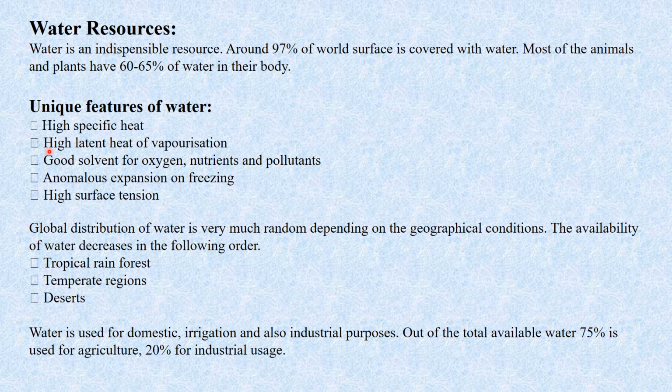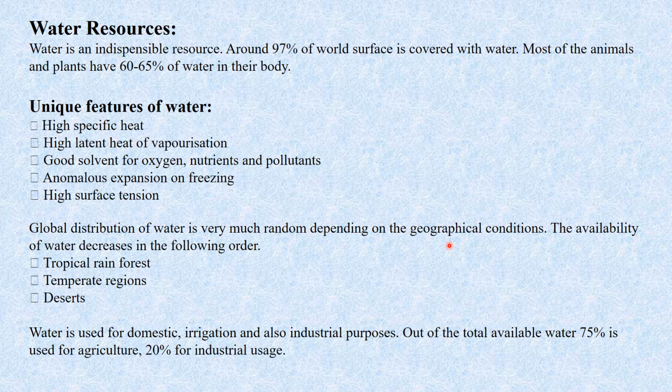So what are the unique features of the water resource? It has high specific heat, high latent heat of vaporization, it is a good solvent for oxygen, nutrients and pollutants, it shows anomalous expansion on freezing, and it has high surface tension. The global distribution of water is very random, depending on geographical conditions. The availability of water decreases in the following order.